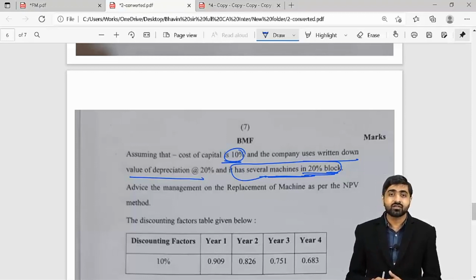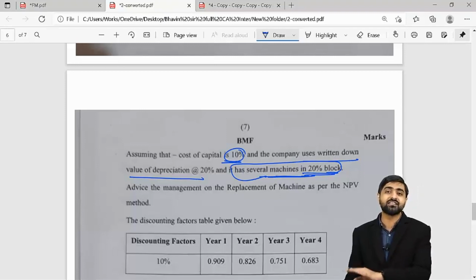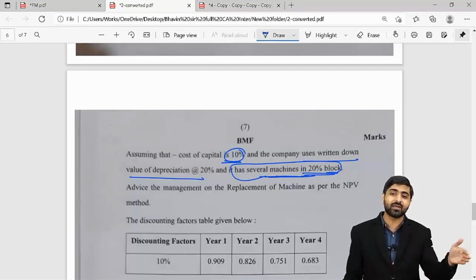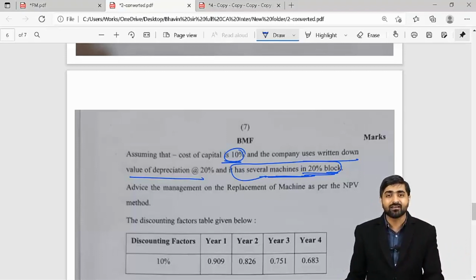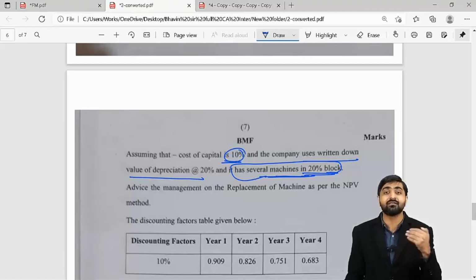But guys, there are several assets in the block, and at the same time the salvage value of the old asset is 0. So basically there is no need for you to calculate the capital gain or loss here, because the block does not cease to exist. The block is going to continue to exist, and a little bit of direct tax information here: we don't have to calculate capital gains or loss in this particular question. Block continues to exist and the salvage is 0.